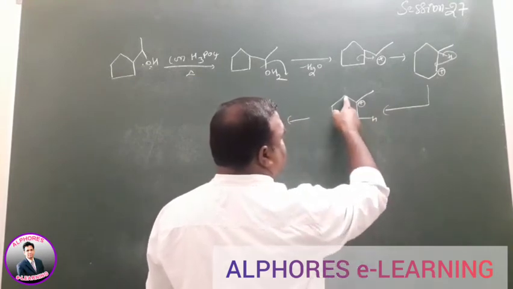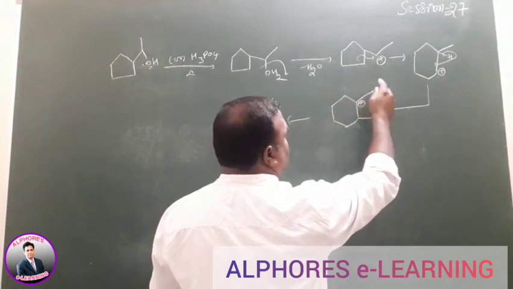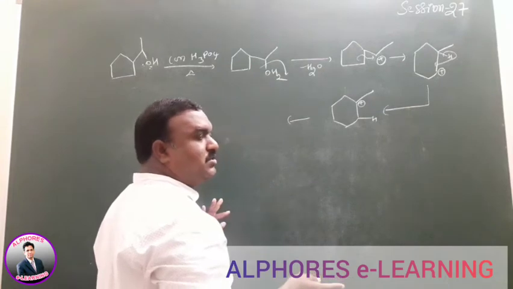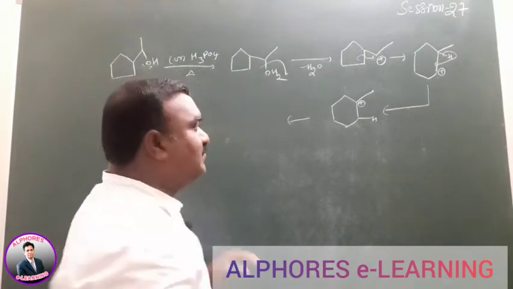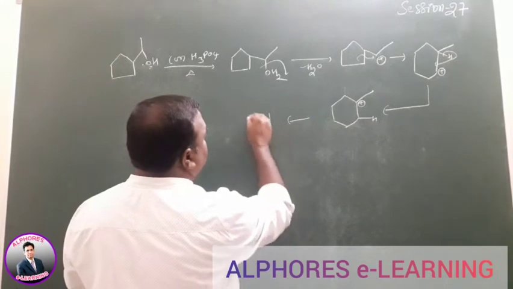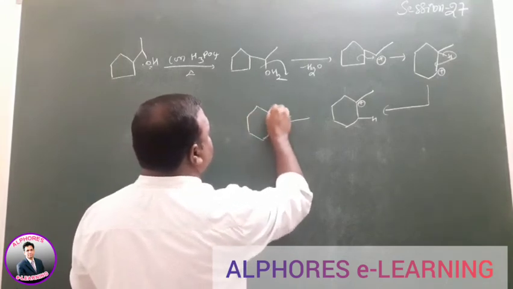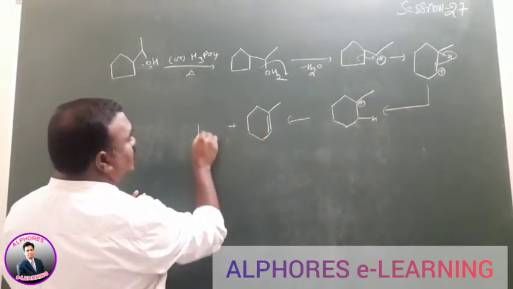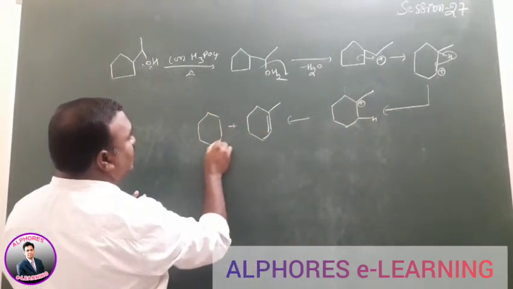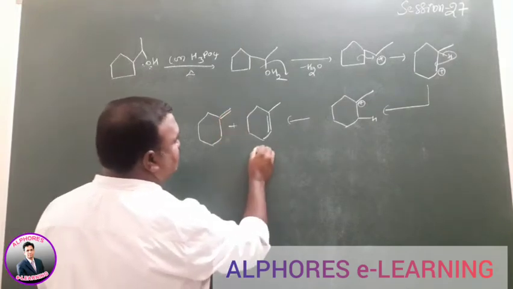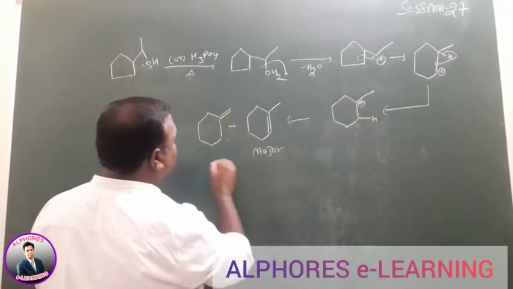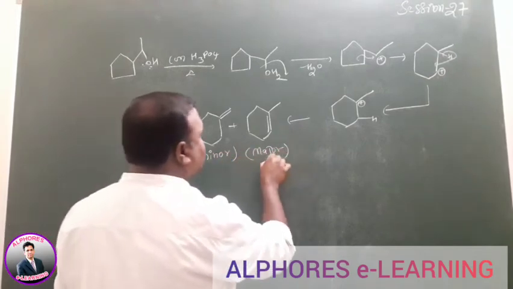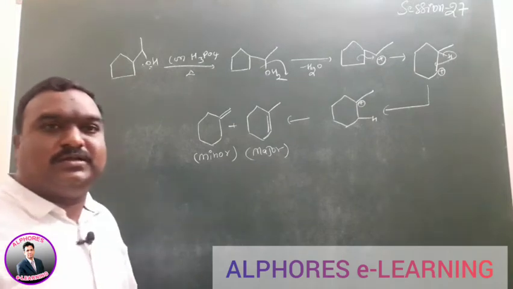Having two hydrogens, that primary carbon having 3 hydrogens. But major one means we have to write this Saytzeff product in this reaction. Now, here a double bond is formed. If you remove the hydrogen here, we'll get a product like this. This one is the major product, this one is the minor product. Saytzeff product, Hofmann product here.